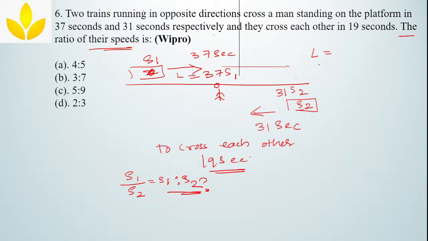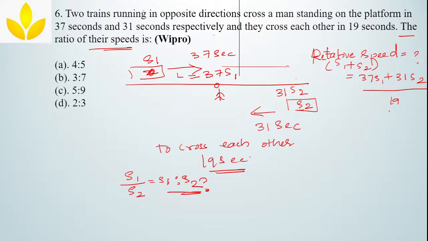And now find the relative speed. Substitute all of it in the formulas of relative speed and find the answer. So relative speed equals to how much? What is the speed I have taken? S1, they both are travelling in opposite direction, so S1 plus S2, which is equals to, what is the distance? That is 37 S1 plus 31 S2 divided by, to cross each other, how much time they are taking?